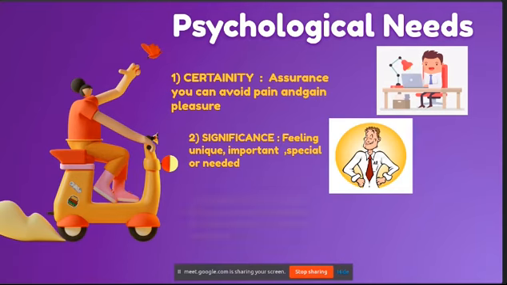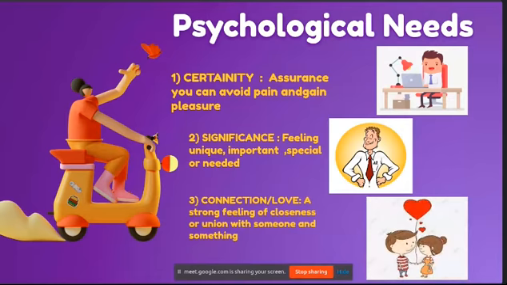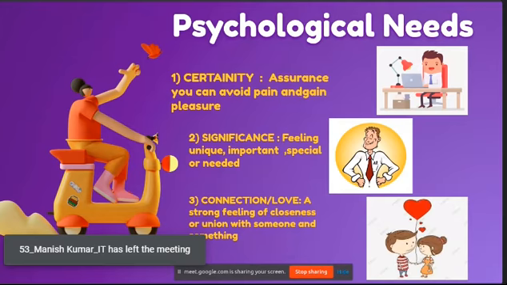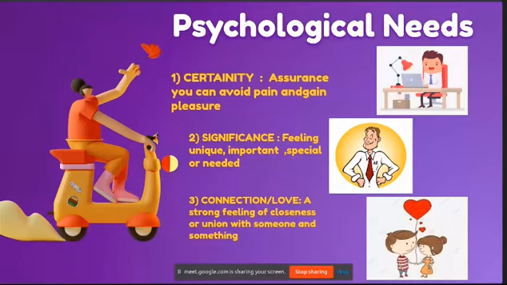Now comes our third need, that is connection and love. I think it is clear by its meaning and it is very common, but I personally feel it is the most important for every one of us. Love, care, adoration, these are things we all want in our life. It is the psychological need which comes third, but I personally think it is the most important, because without it you won't be happy even if you are living well.